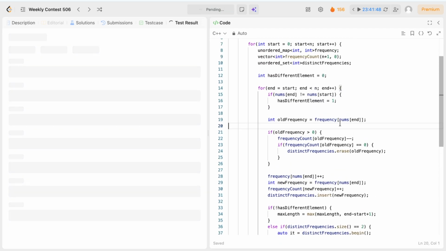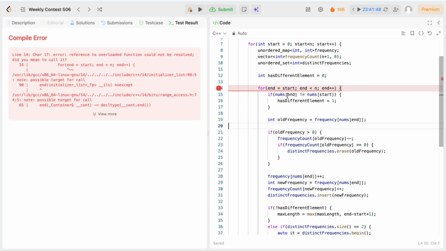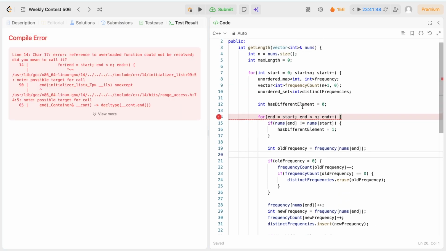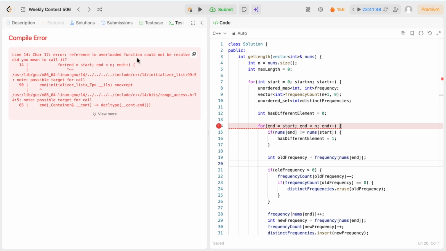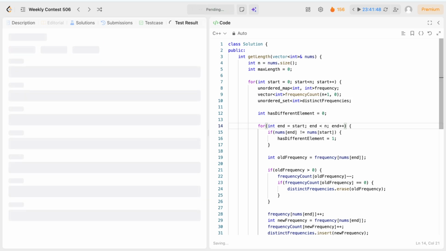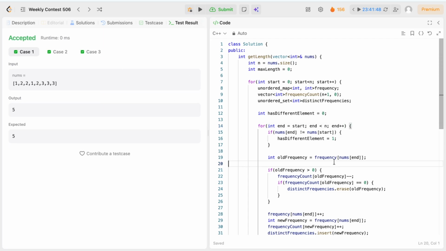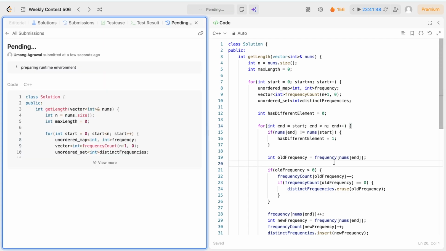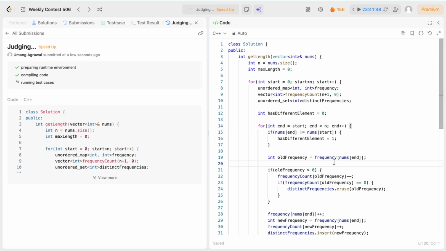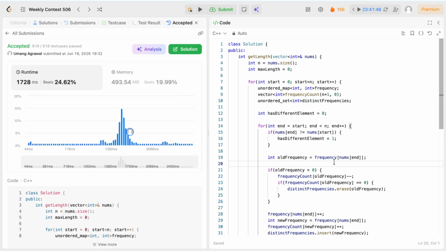We will run the test case. Okay, what is that? Okay, sorry, forgot to add the data type. Okay, test cases are passed. We will submit it. And yes, our answer is submitted.